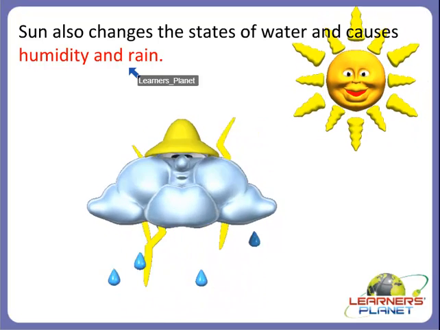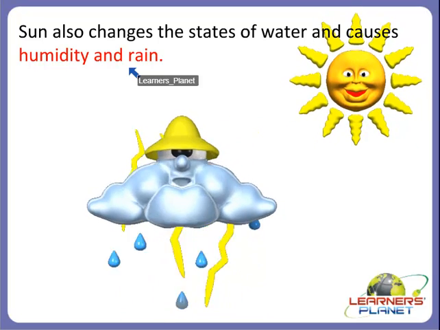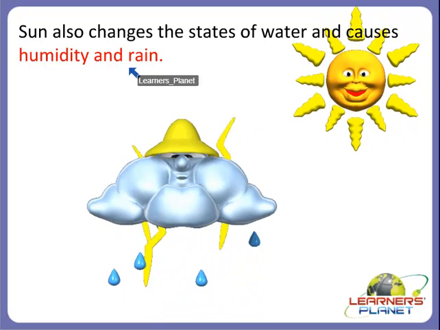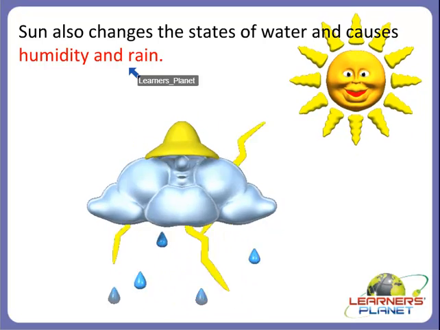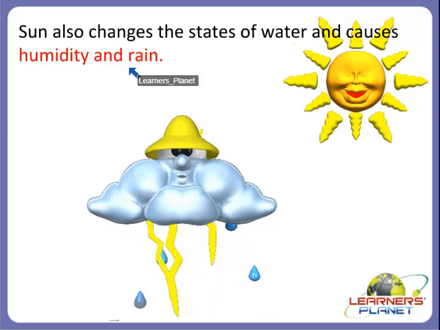So children, we can say that the heat of the sun also causes winds to blow. How does it cause winds to blow? The air gets heated up due to sun, it becomes lighter, then it rises up, then cool air comes in to take its place, and this movement of air causes winds, right?